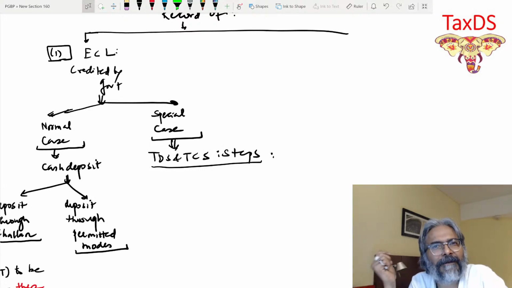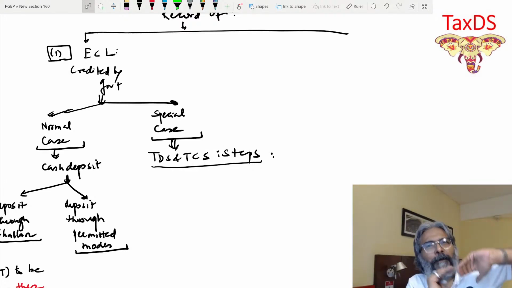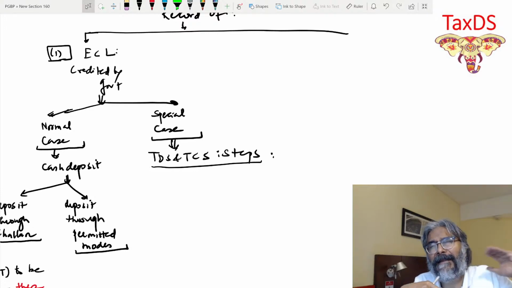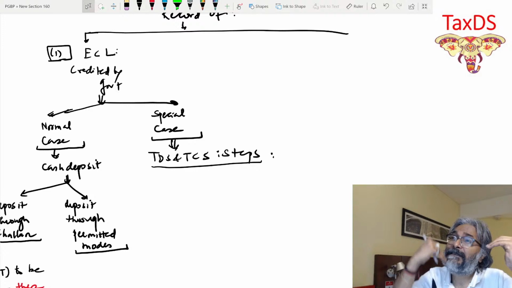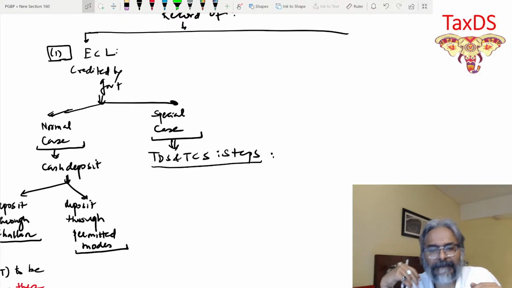Yes, it has to be reflected. The tax has been paid, so it means that it is already deposited. If it is already deposited, then it should get an entry in my electronic cash ledger that this much pertains to TDS and TCS.